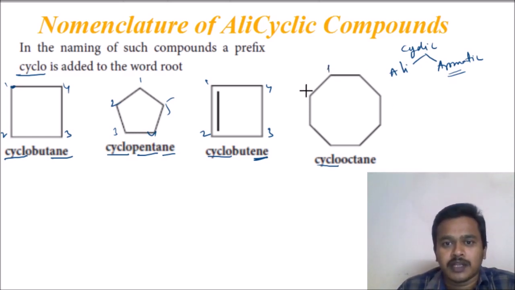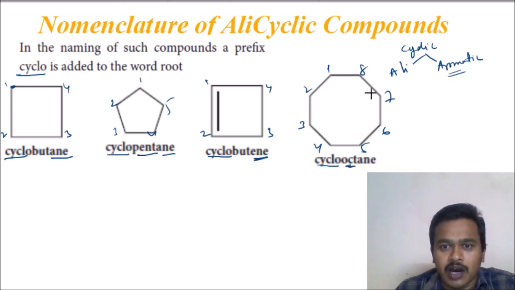How many carbons are there? 1, 2, 3, 4, 5, 6, 7, 8 carbons are there. So oct. All are single bonds only, so ane. Cyclooctane.